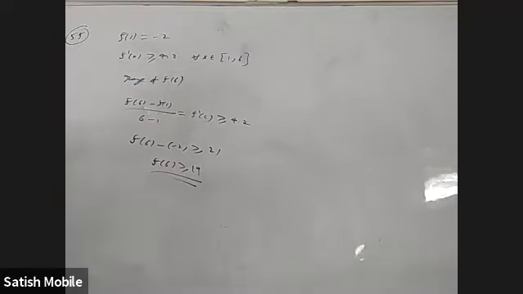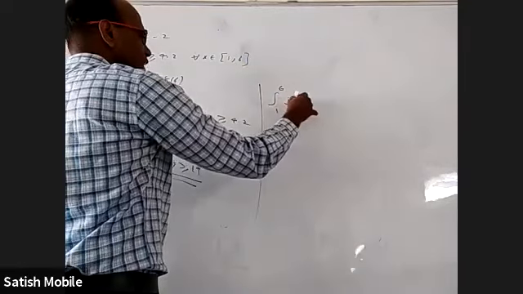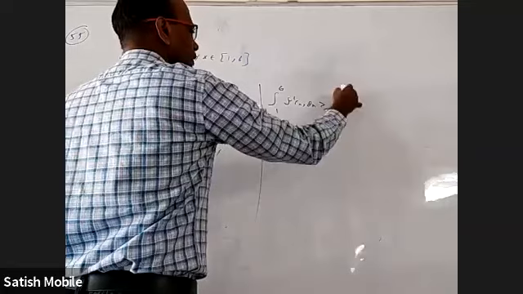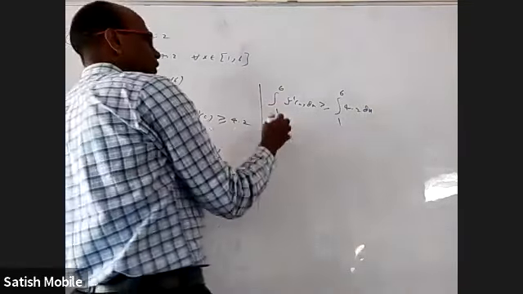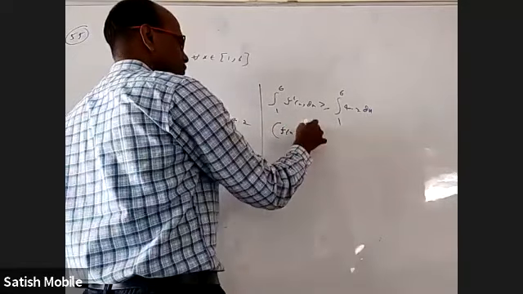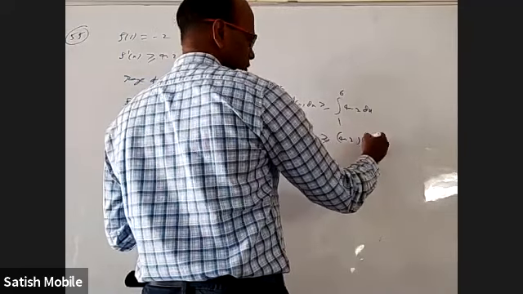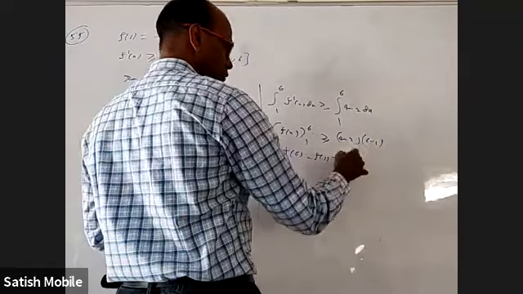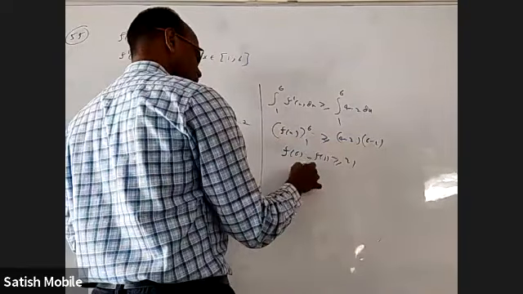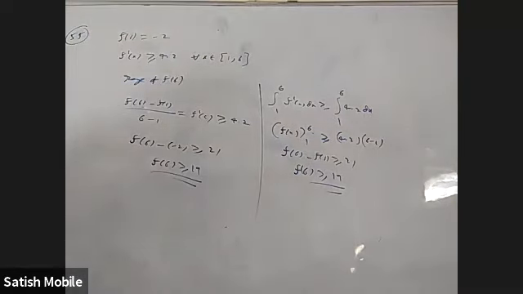I can even do integration here. Integrate on both sides. Integral 1 to 6 f dash dx is greater than or equal to integral 1 to 6 of 4.2 dx. Then what is the integral of f dash? It is f of x with limits 1 to 6, greater than or equal to 4.2 x integral. We'll get f of 6 minus f of 1 greater than or equal to 21. And that's f of 6 greater than or equal to 19. When you use integration, you can explain in a physics way, or you can do it by Lagrange theorem.